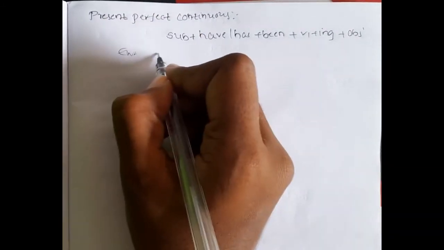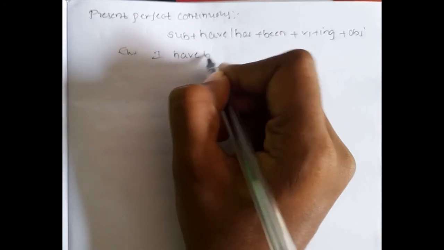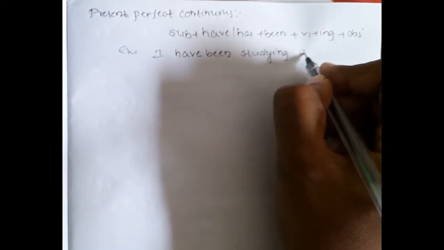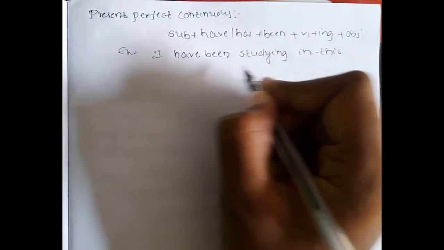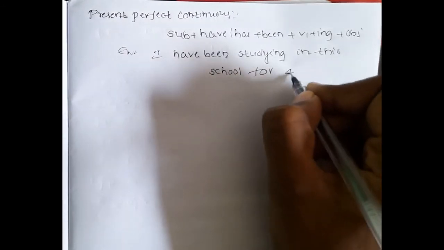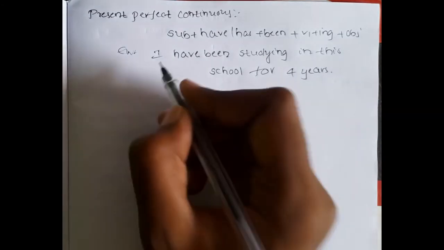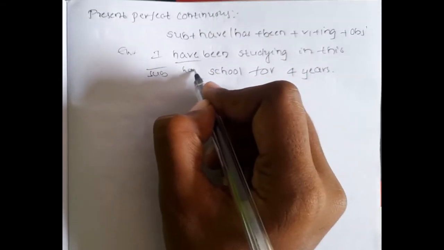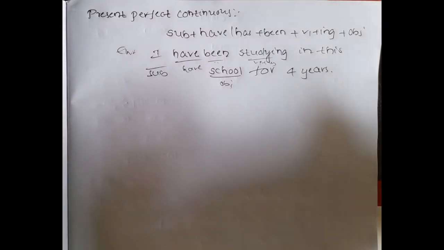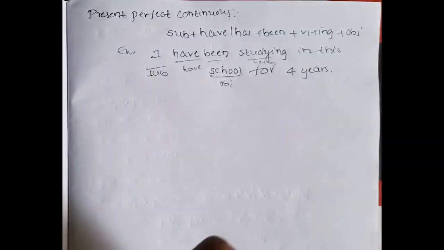Let's see an example. I have been studying in this school for 4 years. Subject, have plus been, V1 plus ing, object. This tense is used to denote the actions which have started in the past and are going on even now, going on at present also.